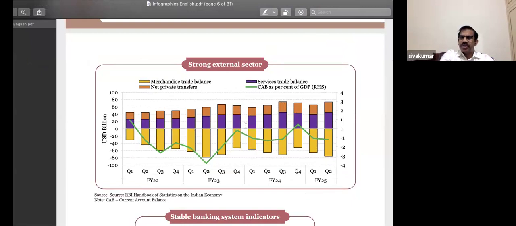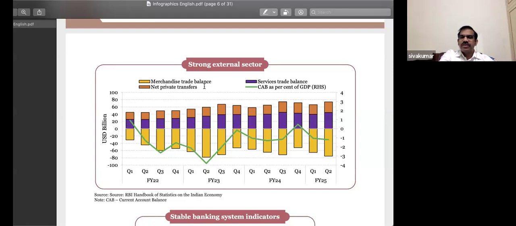The import of merchandise, I mean goods, is more than the export of goods from India. Okay? That's what I want you to notice. And then next comes services. On top of it, you find the service trade balance. But have you noticed that when it comes to trade balance in services, we have a positive trade balance? That means our export of services is more than import of services. We export more services.